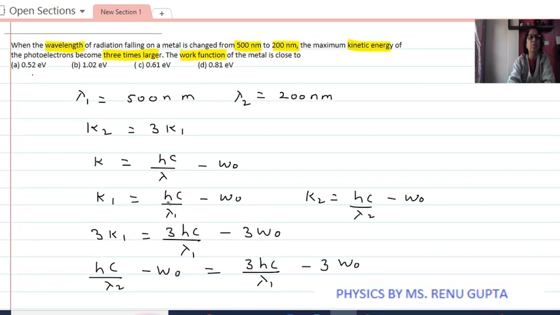Now in the options, option C is giving 0.61 electron volt. Hence option C is the correct answer.